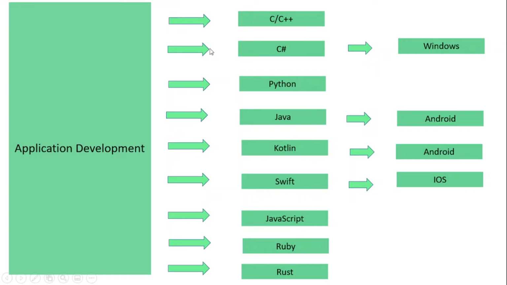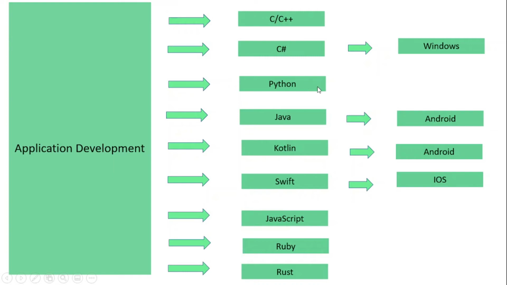So mostly C++ is used in driver applications like Windows drivers or Wi-Fi drivers, etc. There are a lot of games developed in C++, and other types of applications are also developed in C++. So here is C Sharp, as we talked about before. If you want to create a Windows application, then you have to work with C Sharp, and of course you can develop your Windows applications using Java, Python and Kotlin, but you have to make some kind of modifications in the operating system or platform on which these applications would be running.